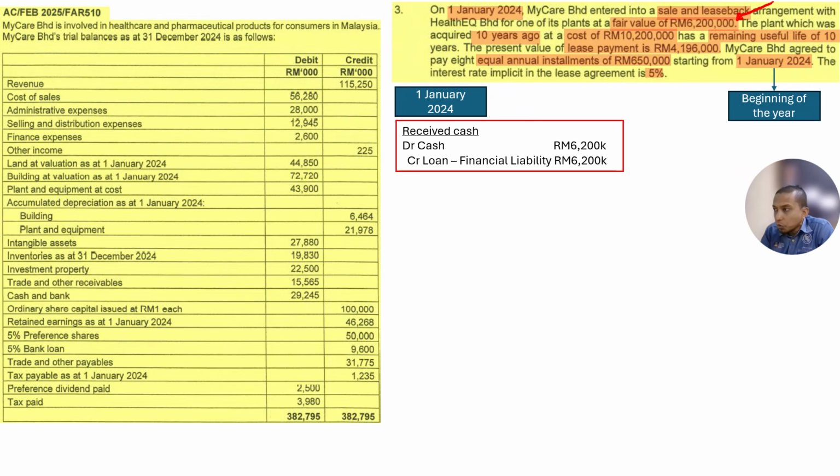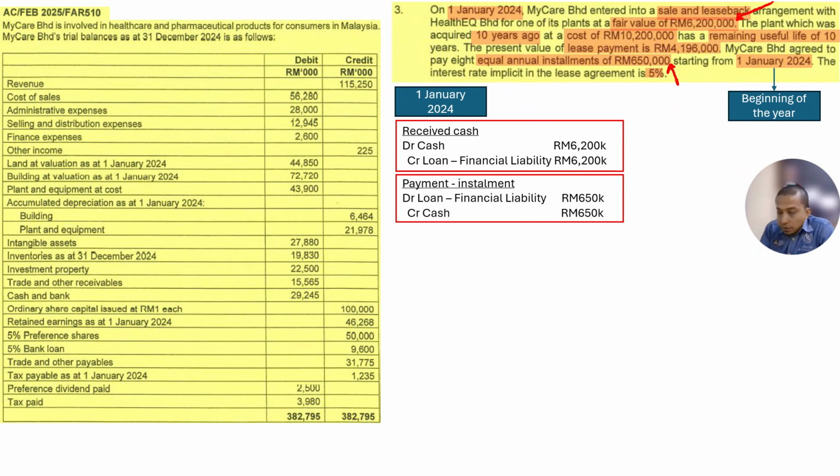Now, what else happened on 1st of January 2024? There is a payment of installment. So we record the payment of the loan by installment. Debit loan, credit cash, 650,000. This is the payment of the loan. Debit loan, credit cash.